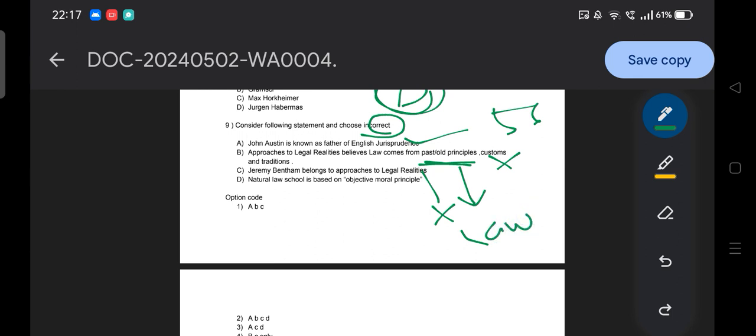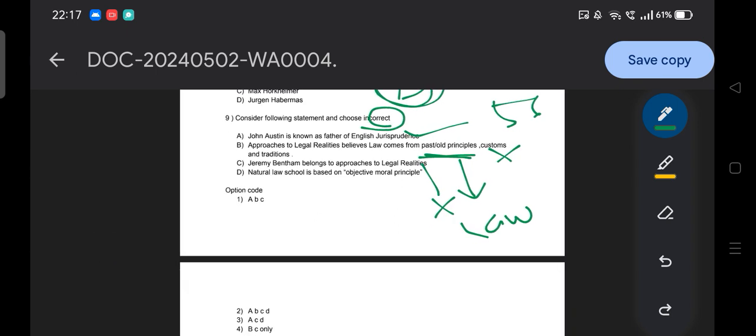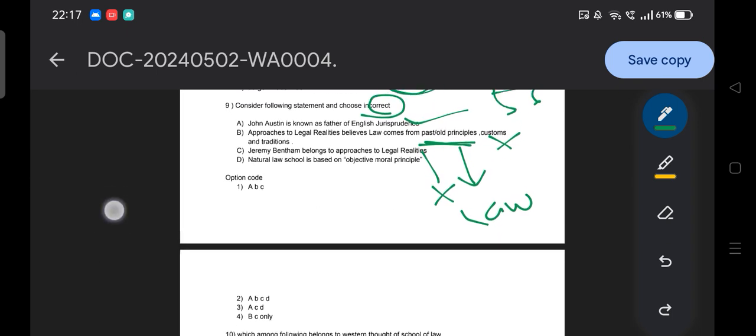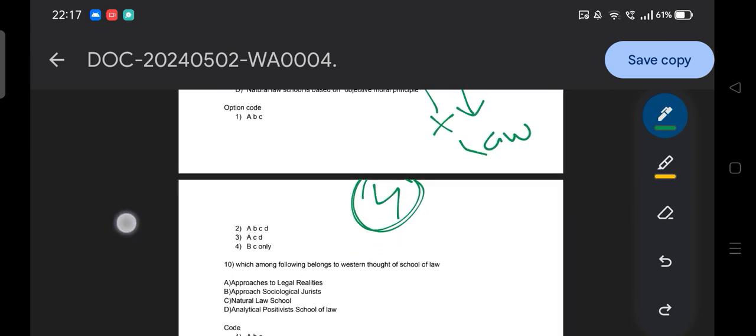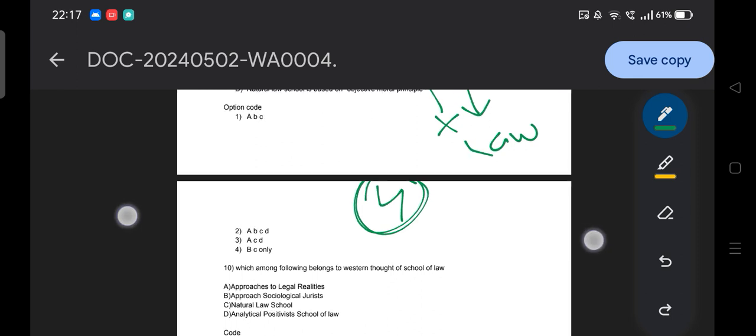That's why I was telling you, please watch the class seriously. Then option D, natural law school is based on objective moral principle. Yes, it is obviously correct. So accordingly our answer would be B and C. Because they asked for the incorrect one, option 4 is the answer. Okay, then moving to the next question.